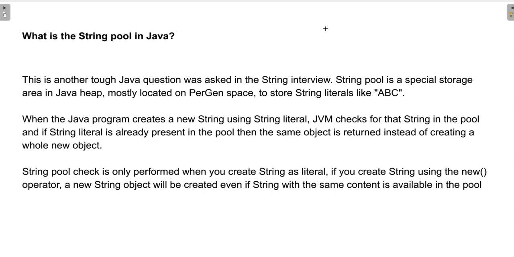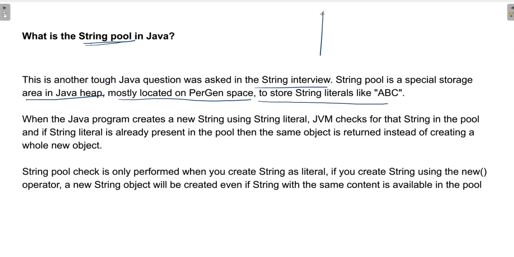This is a most important question on strings. What is a string pool in Java? This is a tough question asked in interviews. You have to tell that the string pool is a special storage area in the Java heap, mostly located in the PermGen space, to store string literals like ABC.